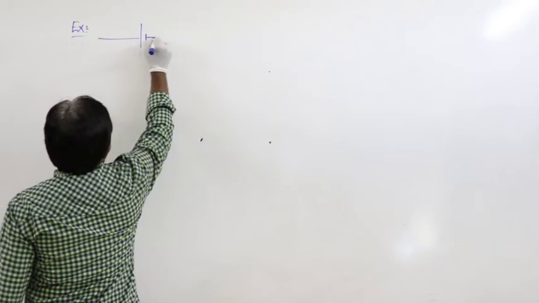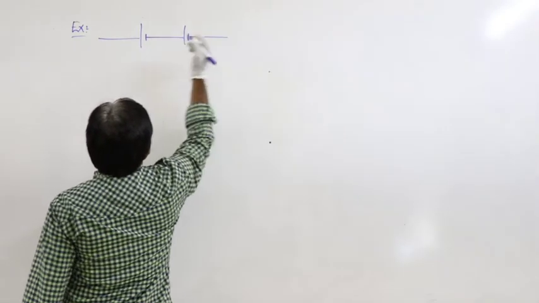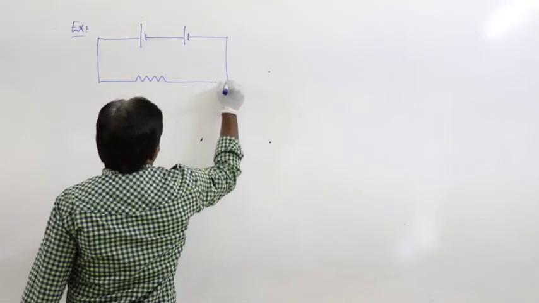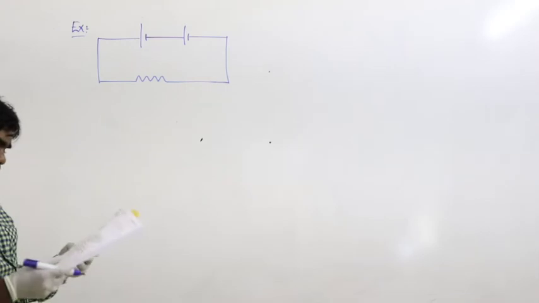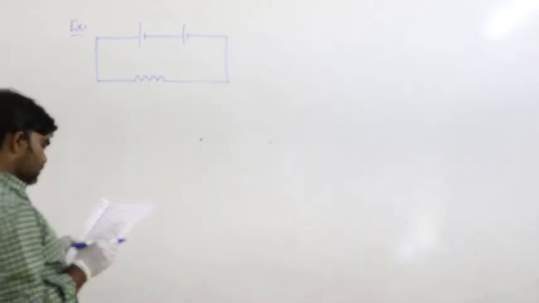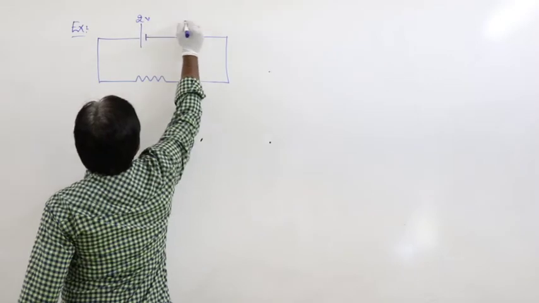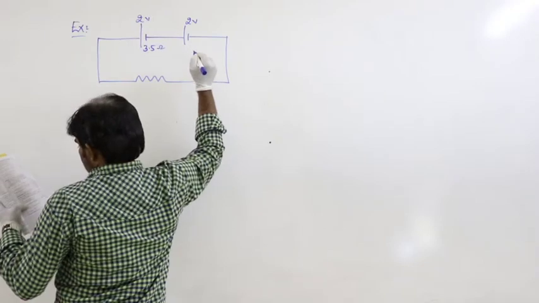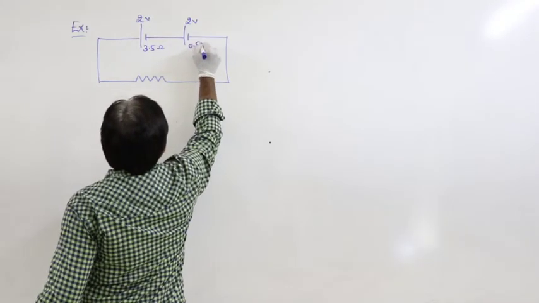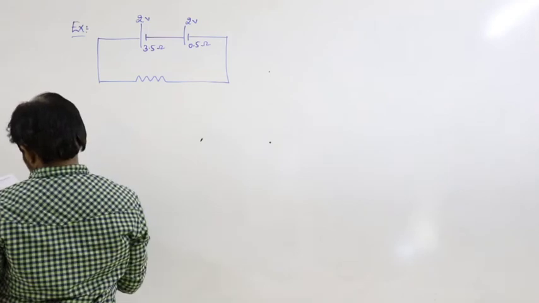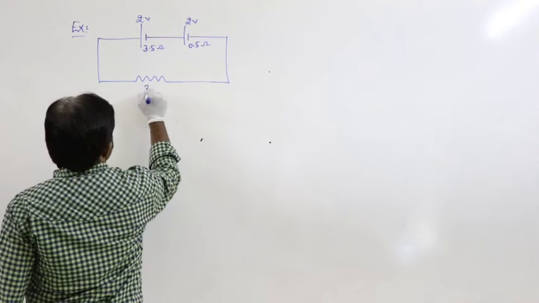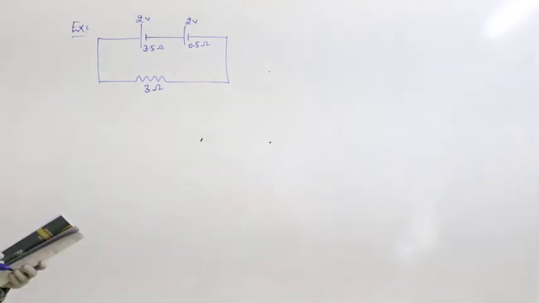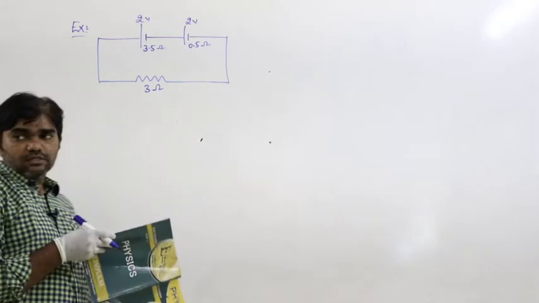So let us say this is one cell and this is another cell. Two cells A and B are connected with the external resistance like this. These two are connected in series. So this is 2 volts, it is also 2 volts. Here the internal resistance is 3.5 ohms, and this is 0.5 ohms, and the external resistance is 3 ohms. This is the given question. Find the terminal voltage across the two cells.